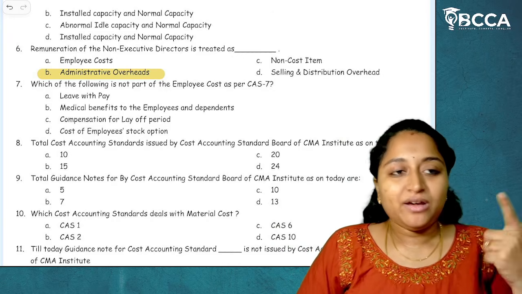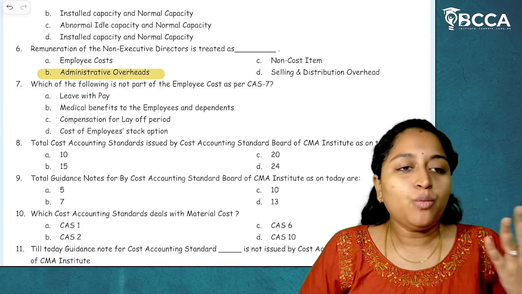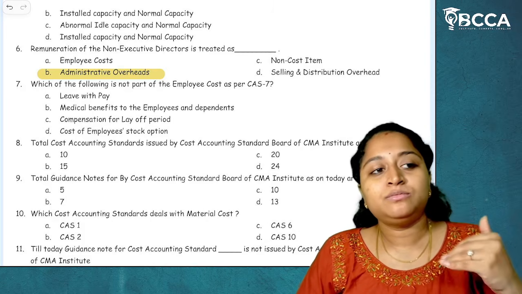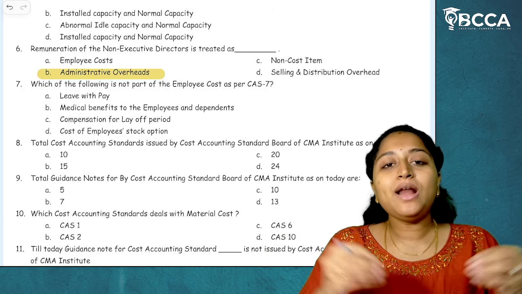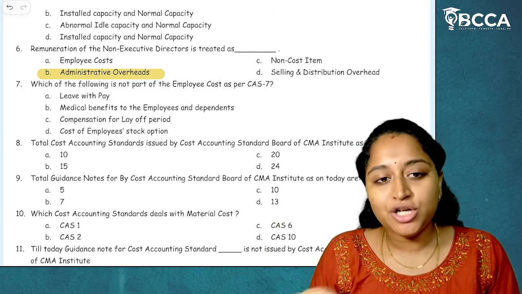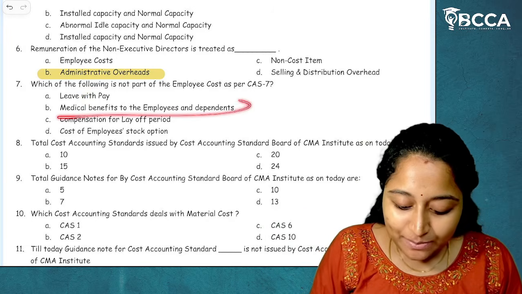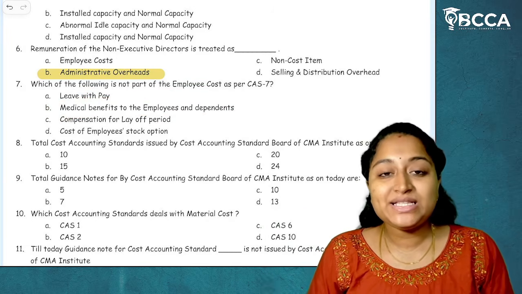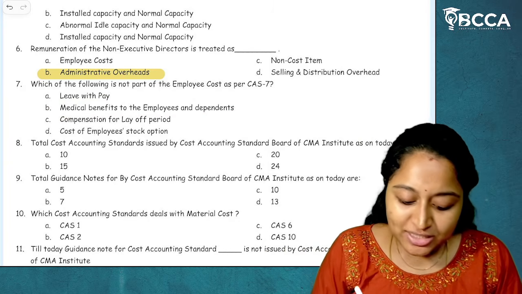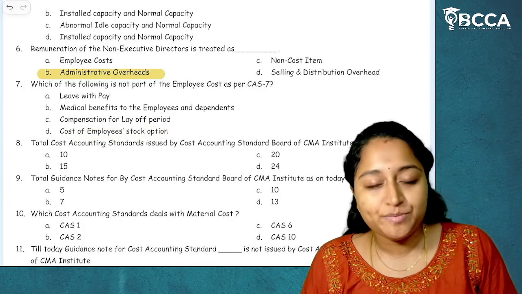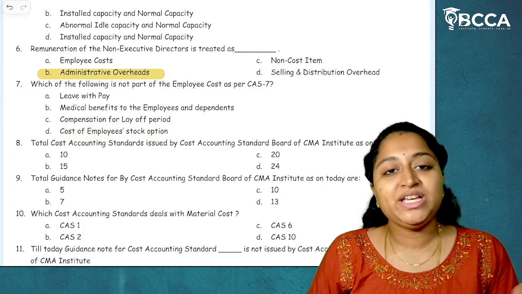Whether it is leave with pay, gratuity, bonus, encashments, whatever it is, PF, health insurances, medical expenses, all are forming part of employee cost only. So leave with pay, the answer is yes, it is a part of employee cost. Medical benefits to the employees and their dependents, yes, insurance is being provided by most of the companies. So it is also forming part of employee cost. Cost of employee stock option, yes, or any kind of voluntary retirement scheme payments, everything is forming part of employee cost.